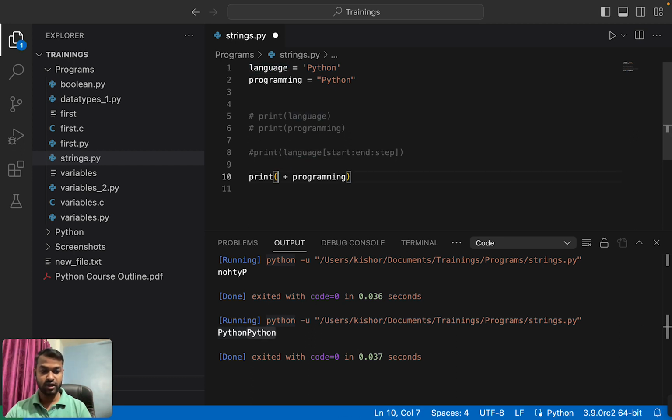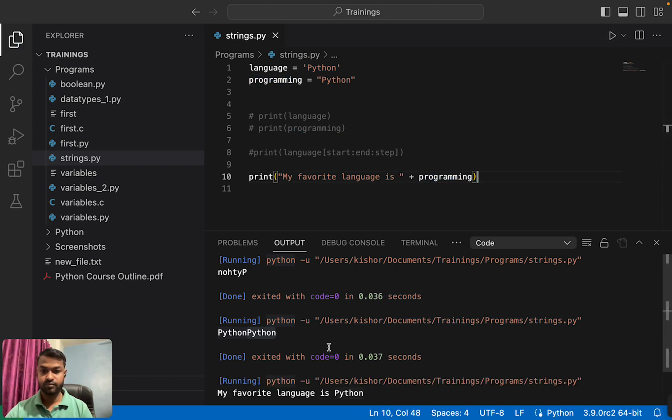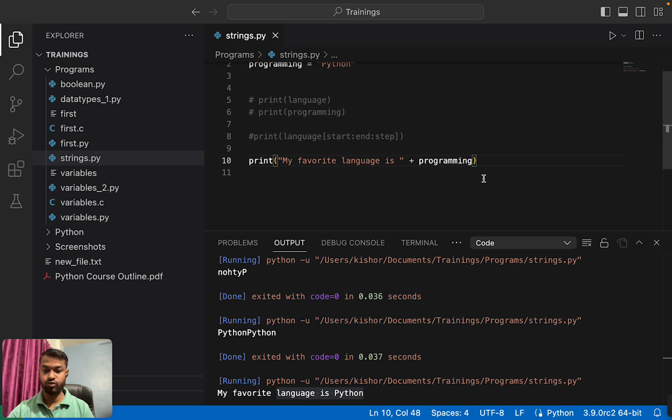Let me write one string here. My favorite language is this. My favorite language is Python. So here I have written one string and appended this variable to this string by using a plus operator. Okay, I hope plus is clear to you.